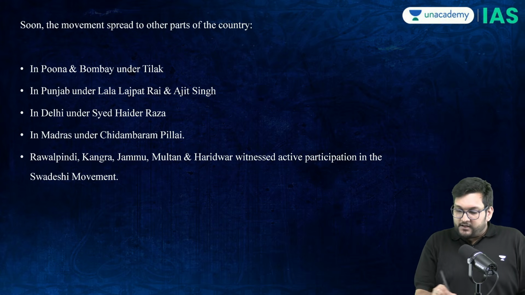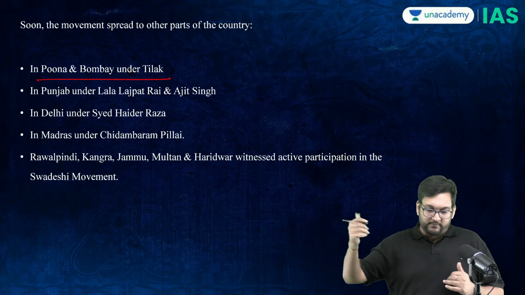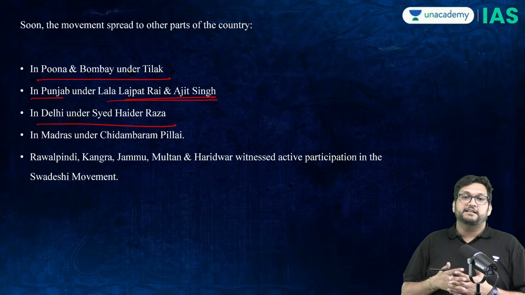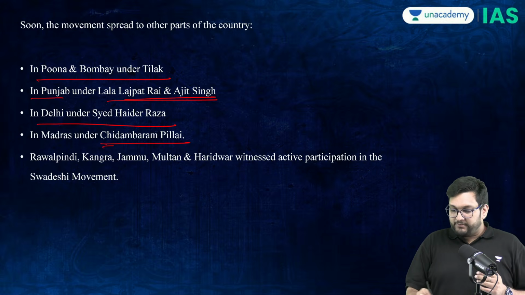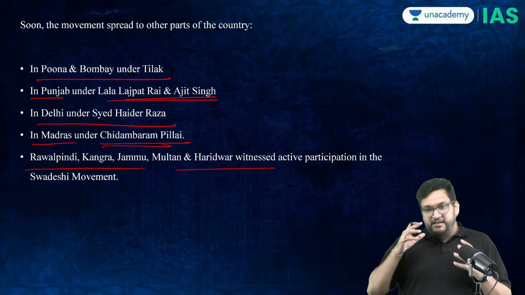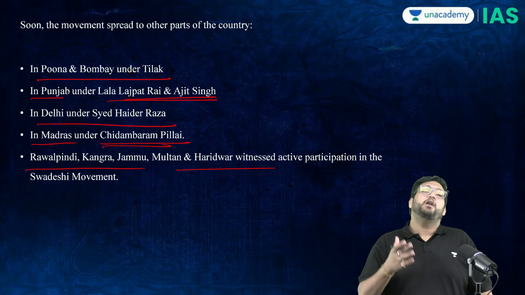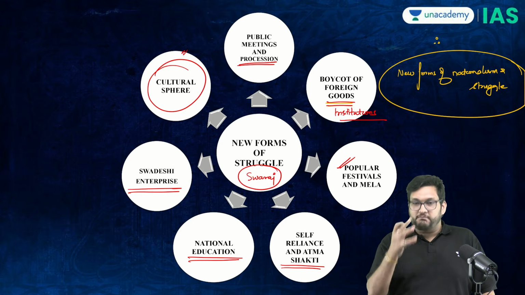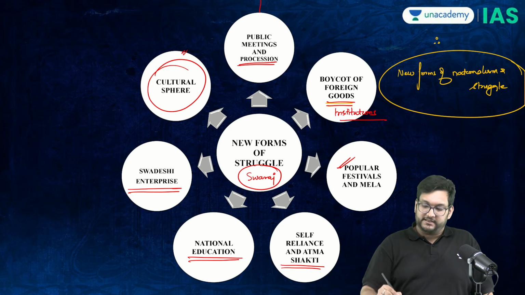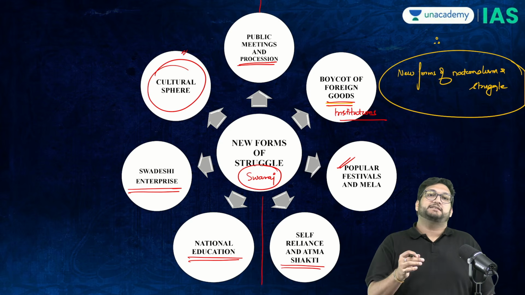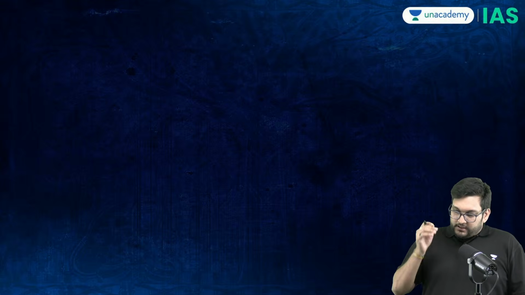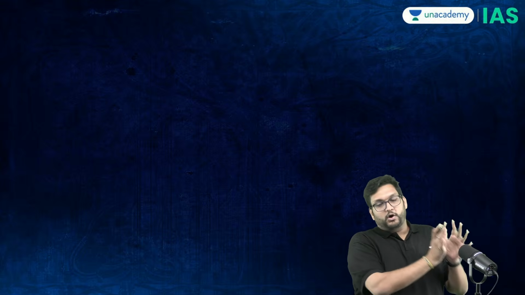Thereafter, Tilak will try to take this to Pune and Bombay. Ajit Singh and Lal Lajpat Rai will take it to Punjab, Syed Haidar Raza to Delhi, Chidambaram Pillai to Madras, and there will be attempts to take Swadeshi beyond Bengal, but not very successful per se. But what makes Swadeshi a watershed moment is that a new form of nationalism came up. Extremism had now become a norm. Now, very important point: the Swadeshi movement is a watershed because of all of these factors.